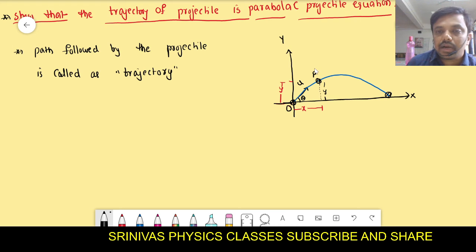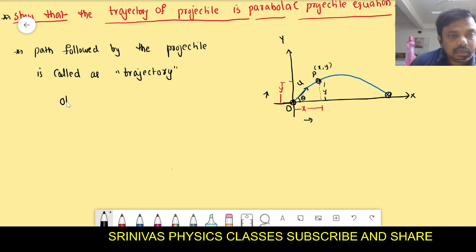That means if this point is x comma y, the object travels from O to P means it travels x distance along the x-axis and y distance along the y-axis. That means simultaneously it is going along the x and y axis. That's why we say that it is moving in the plane. Okay, we resolve the velocity into components, right?